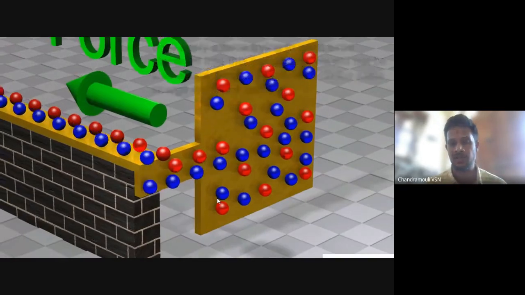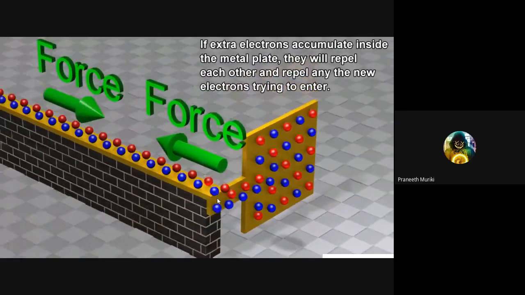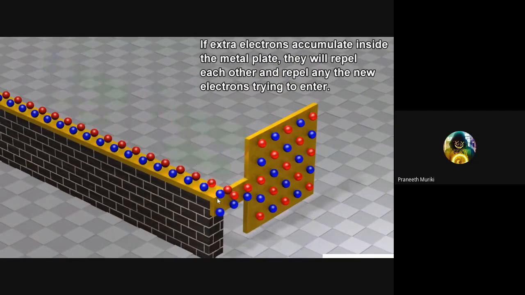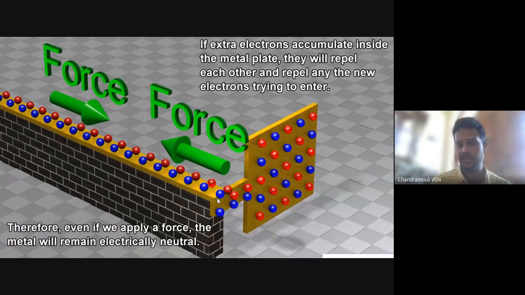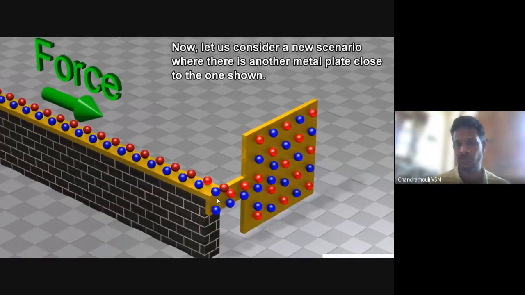Positive charge will increase, and at an instant, plus and plus, both are same charges, so they undergo repulsive force and they'll go back. So instead of that, if I bring one more neutral plate near to the charged plate, as shown, what happens?